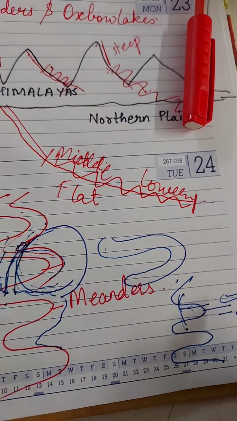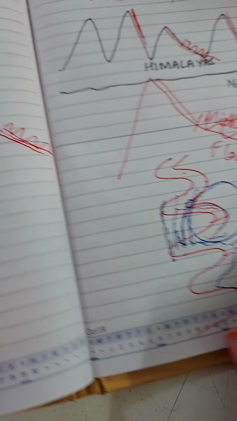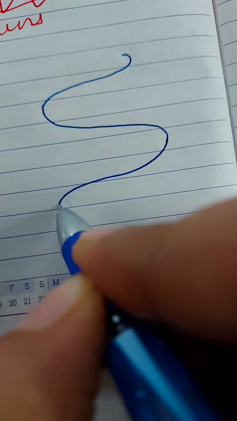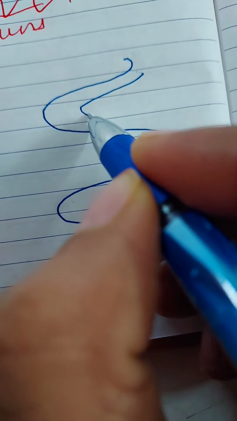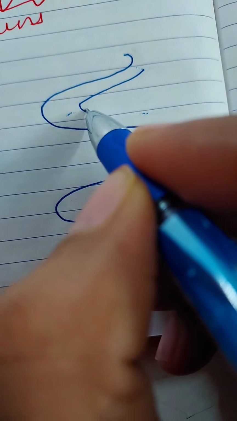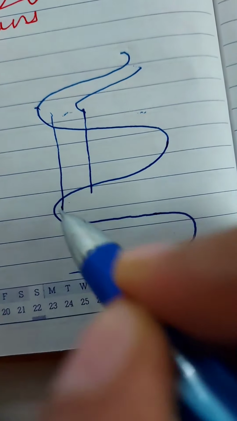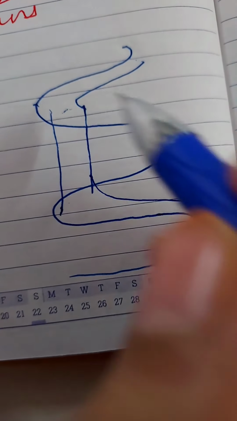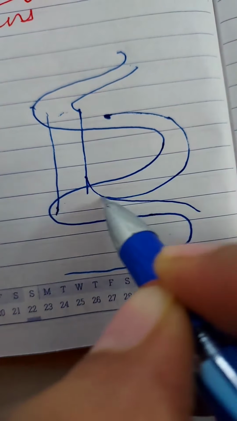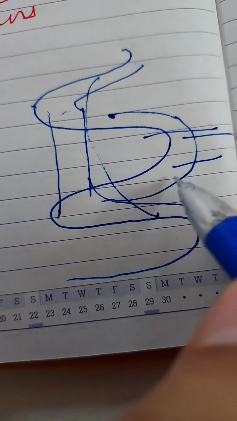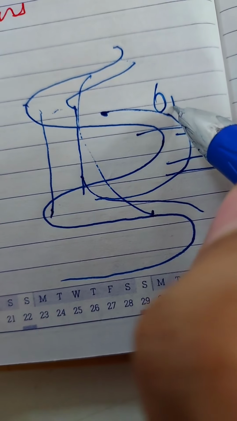Is it clear? Oxbow lakes are formed from the curves of the river, the meanders. Suppose I repeat once again, these are the meanders. Sometimes, instead of following the same curve, the river flows directly and joins this part of the river, and this part of the river gets separated, drifts away, and oxbow lakes are formed.